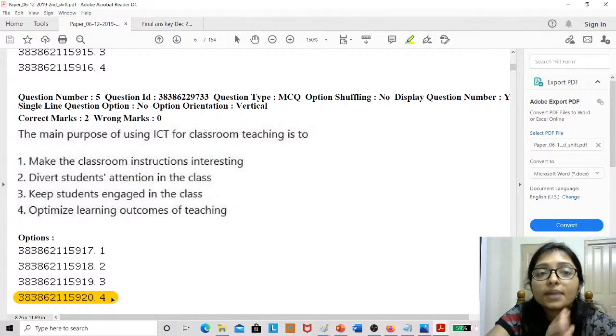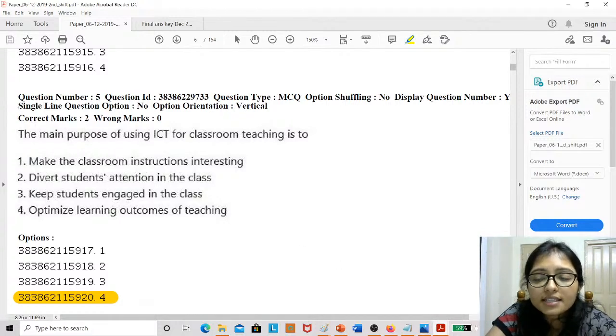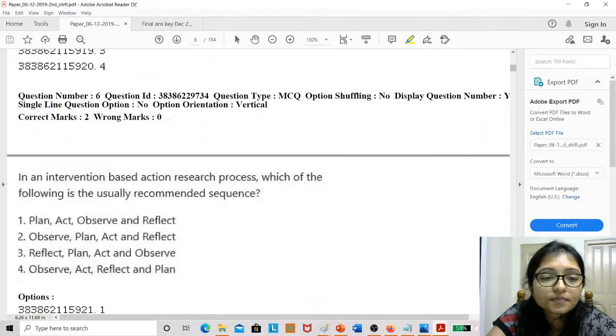I am showing the PDF. I am showing you the answer key. I am showing you the original paper. So I am trying to optimize the learning outcome, right? That's why the option is 4. Everyone is correct. Option 4, fifth question done.